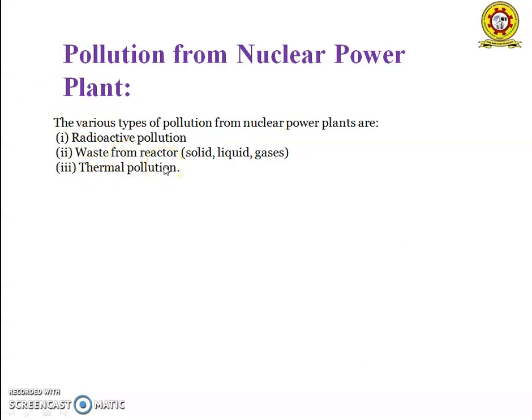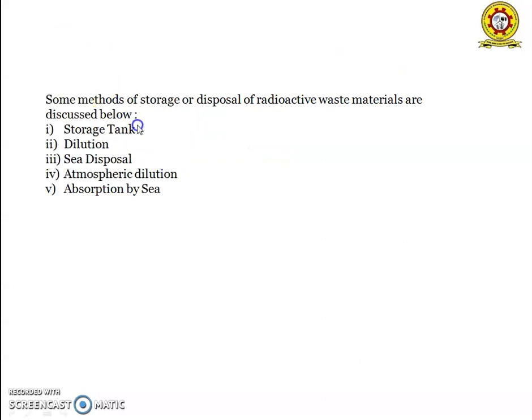Due to the nuclear reactor waste, mixtures of various beta-gamma radiation emitting isotopes with various life cycles are produced, which have to be neutralized by chemicals. And the thermal pollution, which we discussed earlier. Some of the methods of storage or disposal of radioactive waste materials are discussed below: storage tank, dilution, sea disposal, atmospheric dilution, and absorption by sea.